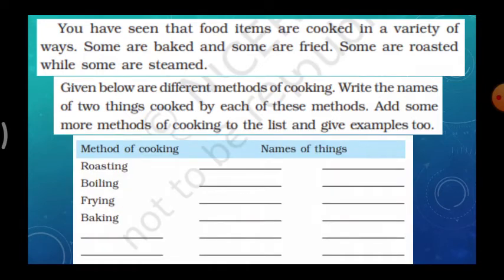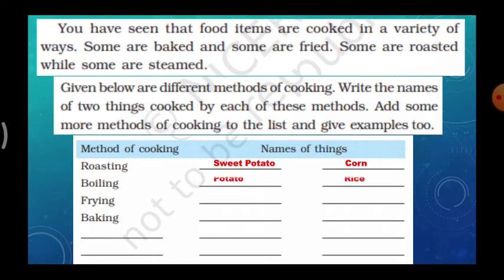So look at the table, children. First method is roasting. So in roasting what are we doing? Sweet potatoes and corn. We will roast that. So if you have any other examples, you can write that also. Okay.